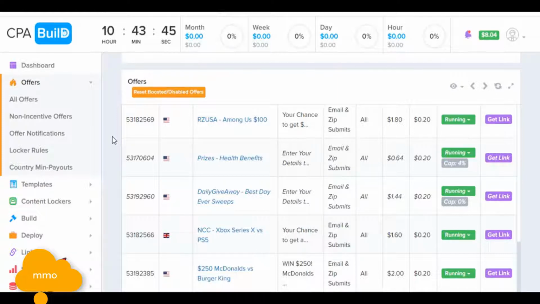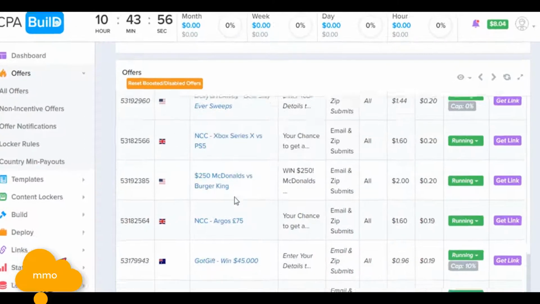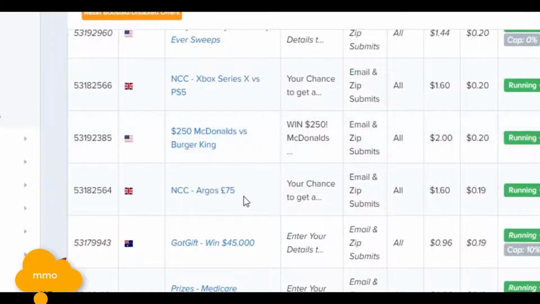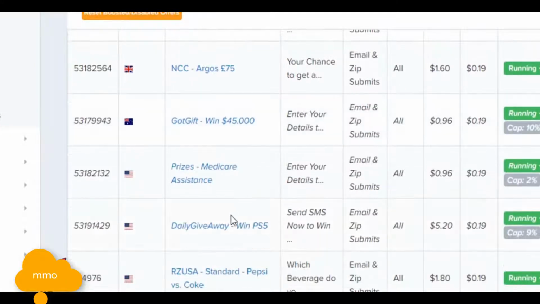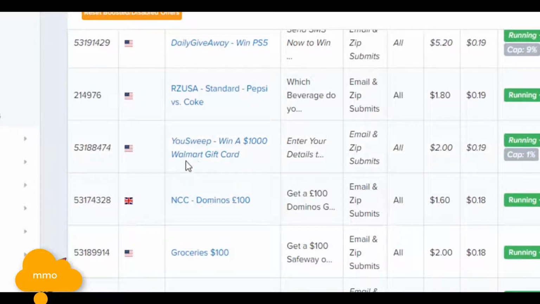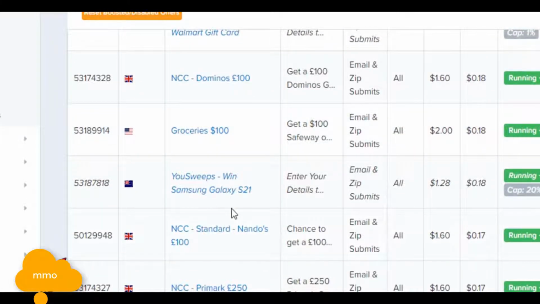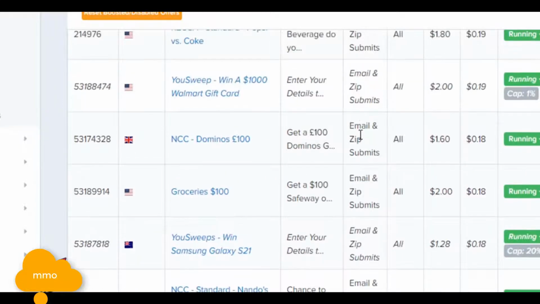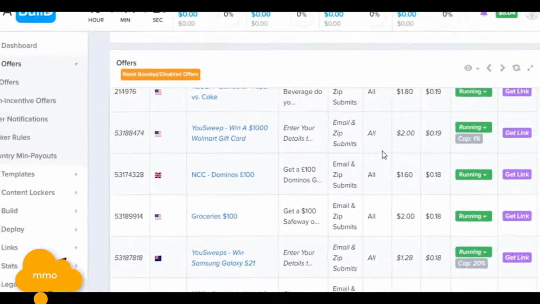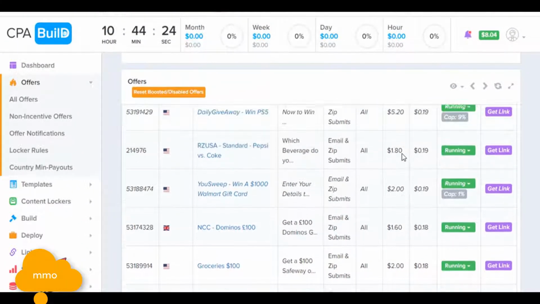So let's start with this. In each of the CPA networks, you will see offers mostly like this one, the gift vouchers or gift cards, this Amazon gift card or Walmart gift card giveaways. You can see Walmart gift card, Domino's or Burger King. This type of offer is just an email submit offer. If your visitor or traffic submits their email or zip code and goes to the next step, it will give you the lead for this task.